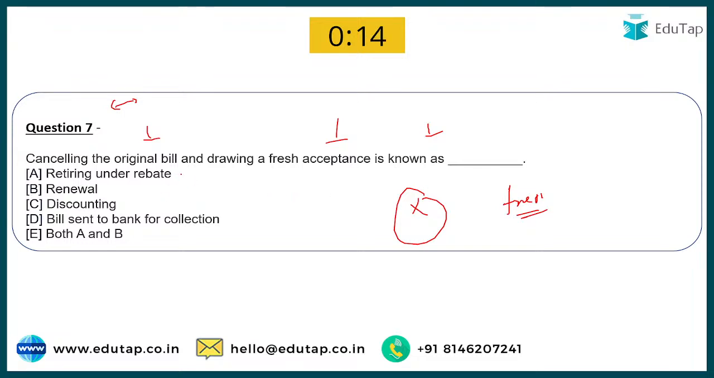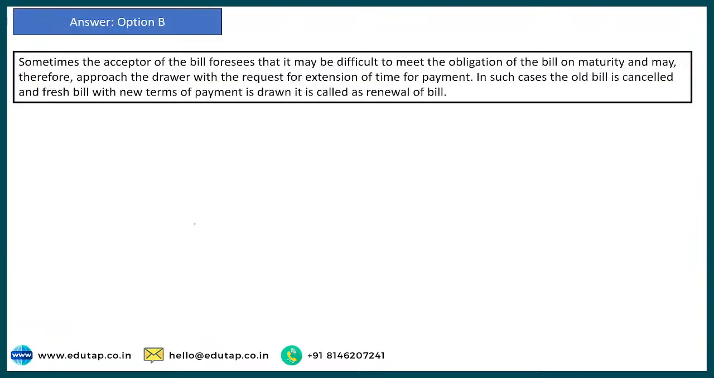So look at the options. Where is renewal? Retiring under rebate, no. Renewal, yes, absolutely. And C, discounting, no. And D, bill sent to bank for collection, no. So your option would be renewal only, right? Very good. Sadish is correct here.